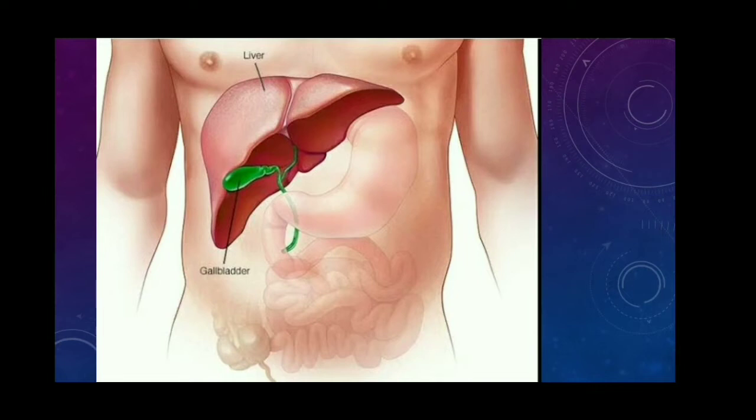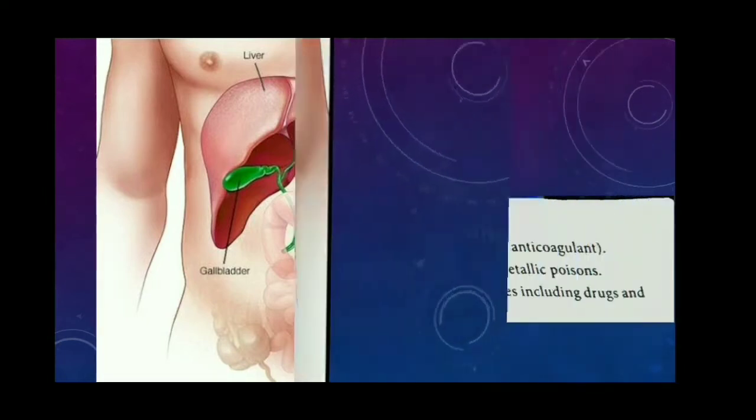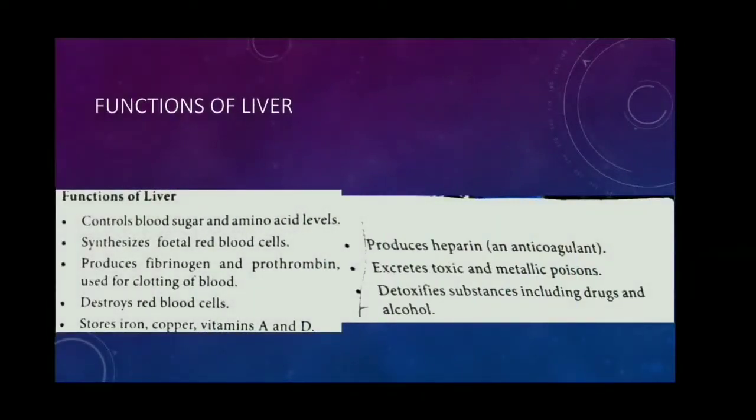Next, let's study the functions of the liver. The liver performs certain important functions. The first function: it controls blood sugar and amino acid levels. It is involved in maintaining the blood sugar as well as the amino acid levels of our body.